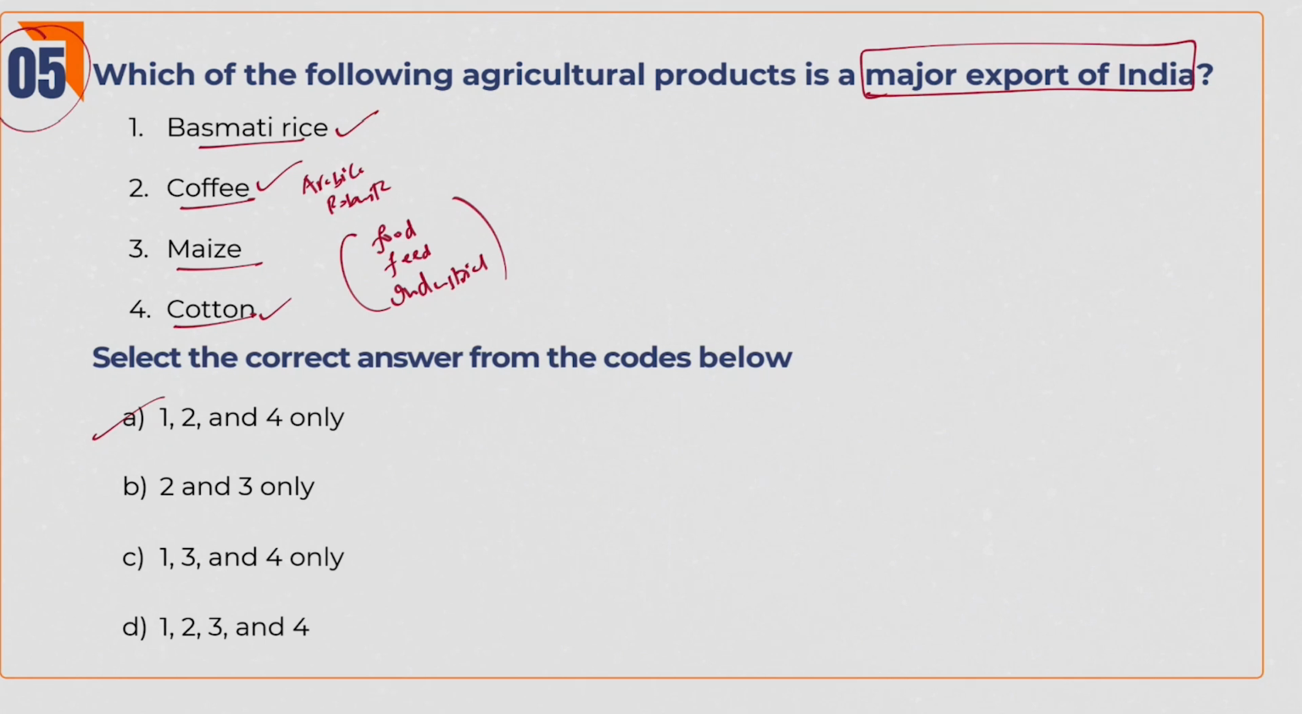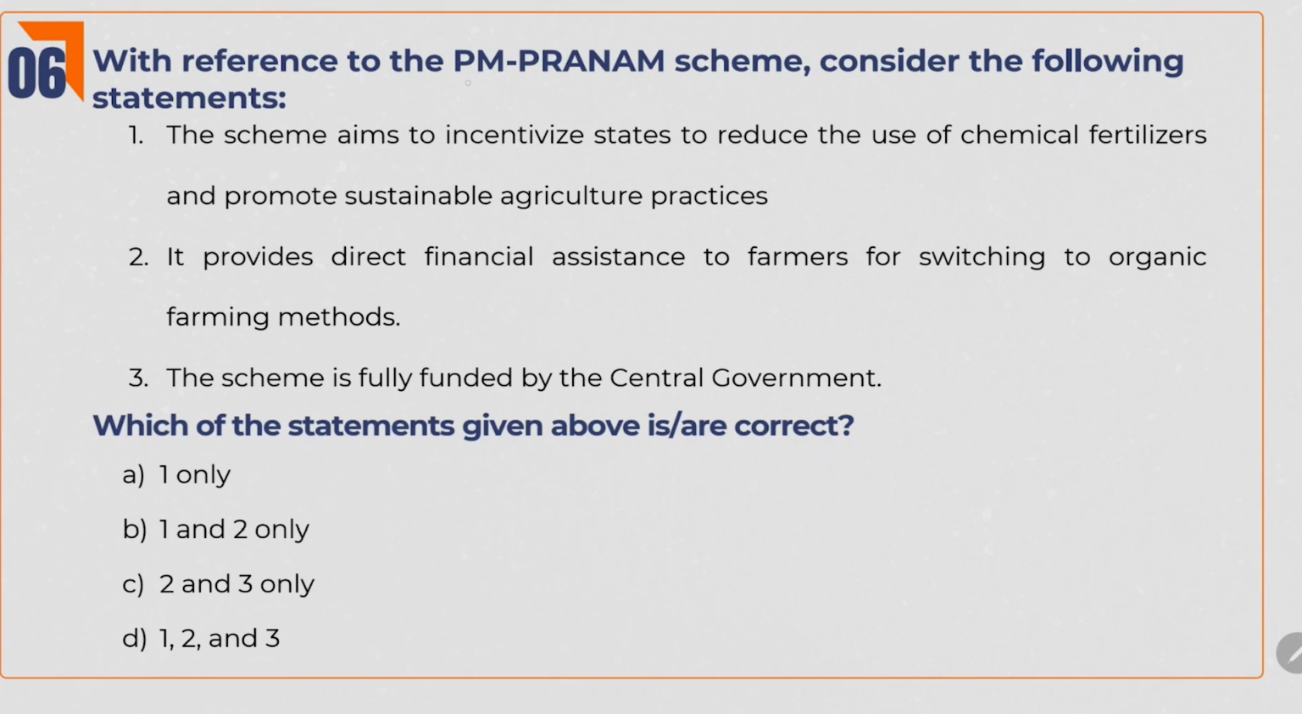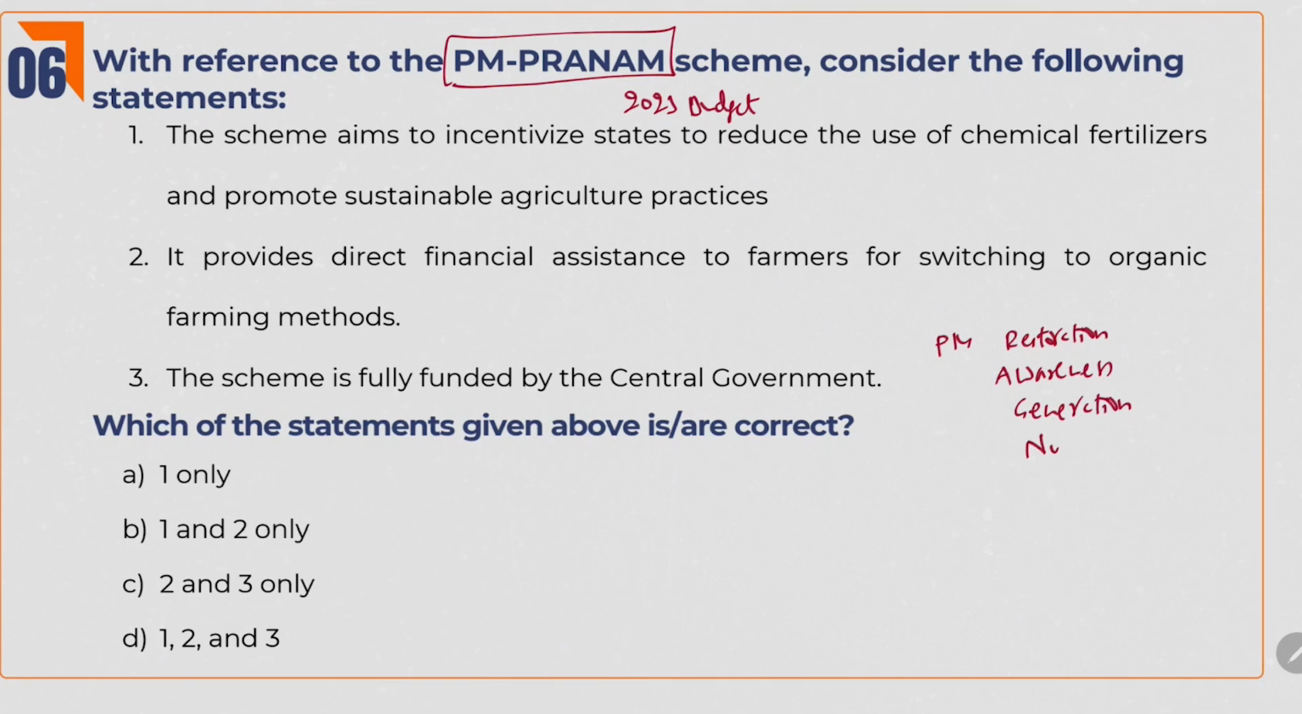Okay, moving to the next question. With reference to PM Pranam scheme, consider the following statements. Actually, this scheme was launched in 2023 budget. If you guys know the full form of PM Pranam, you can easily answer this question. PM Pranam means Pradhan Mantri Program for Restoration, Awareness, Generation, Nourishment and Amelioration of Mother Earth.